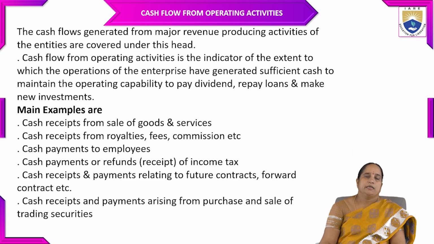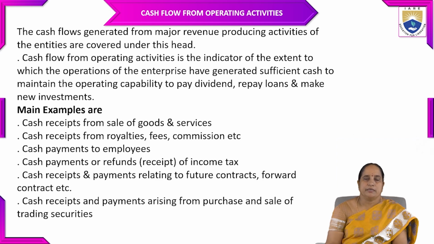So, cash flow from operating activities. The cash flows generated from major revenue-producing activities of the entities are covered under this head. Cash flow from operating activities is the indicator of the extent to which the operations of the enterprise have generated sufficient cash to maintain their operating capability, to pay dividends, repay loans, and also to make new investments. So that should depend on the cash flow from operating activities. So it is one type of indicator.